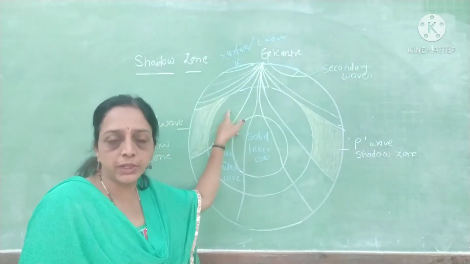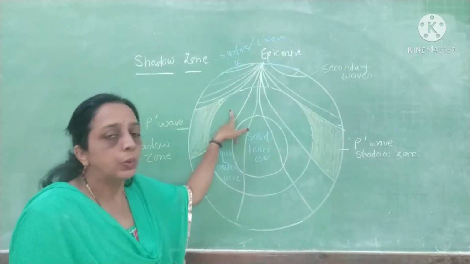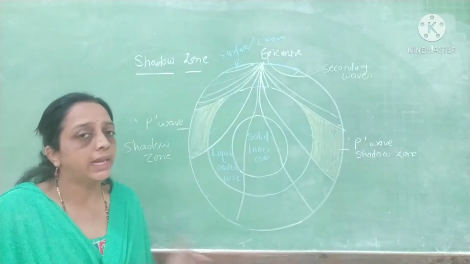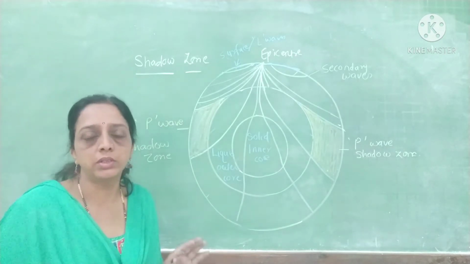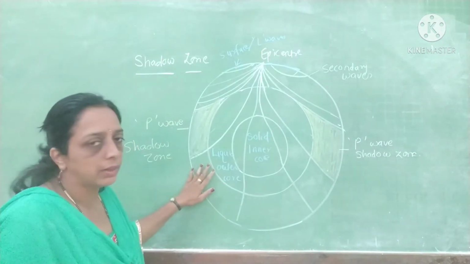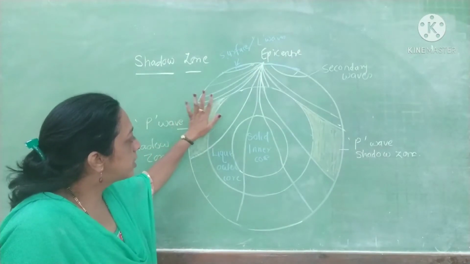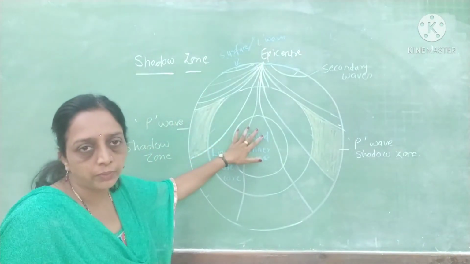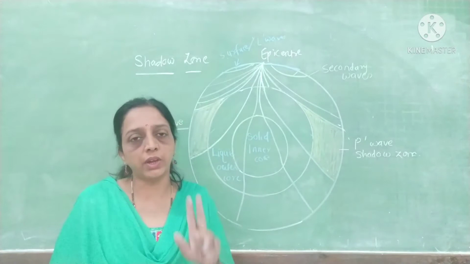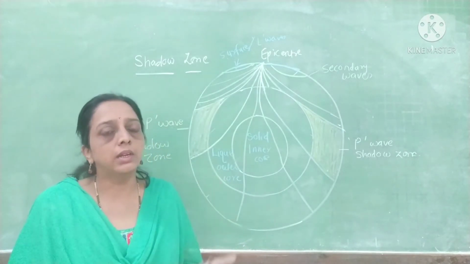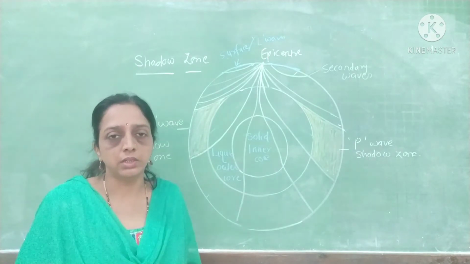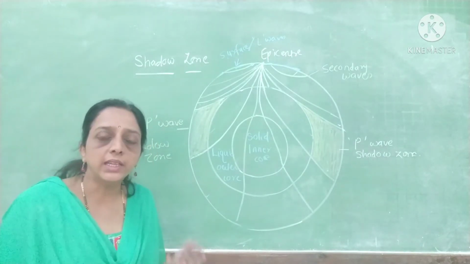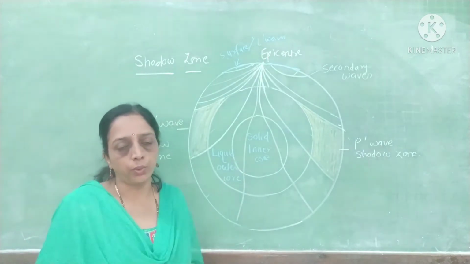I have explained that primary waves can pass through any medium, either liquid or solid. In this diagram, the crust, mantle and core are shown. We all know that the core is divided into two parts: the outer core is liquid, and the inner core is solid.